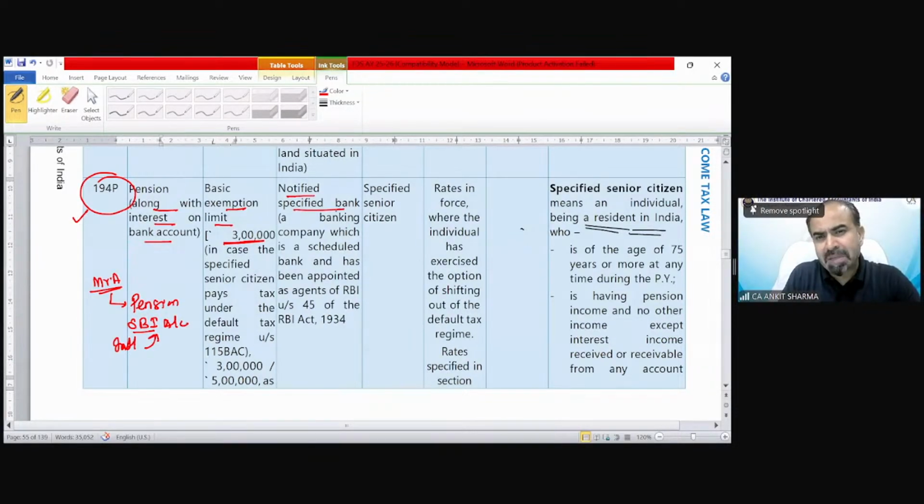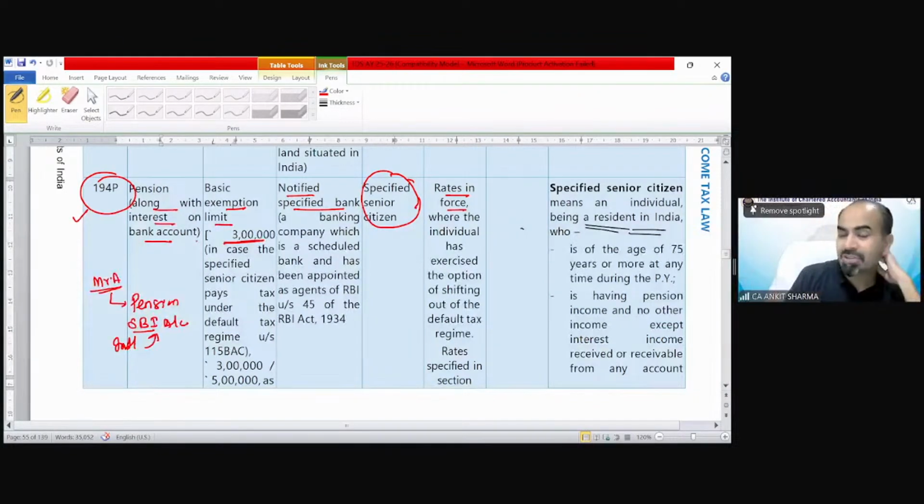Notified specified bank should be the payer. The receiver should be a specified senior citizen. Rates in force. What would be the rate of TDS? It would be like normal calculation of tax, because it is like salary calculation.